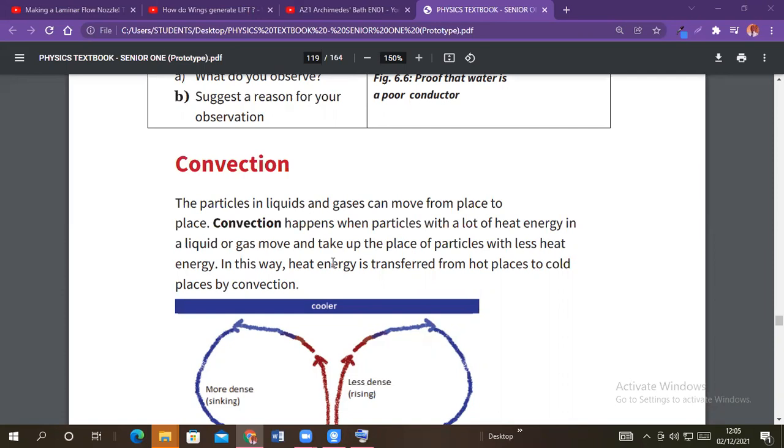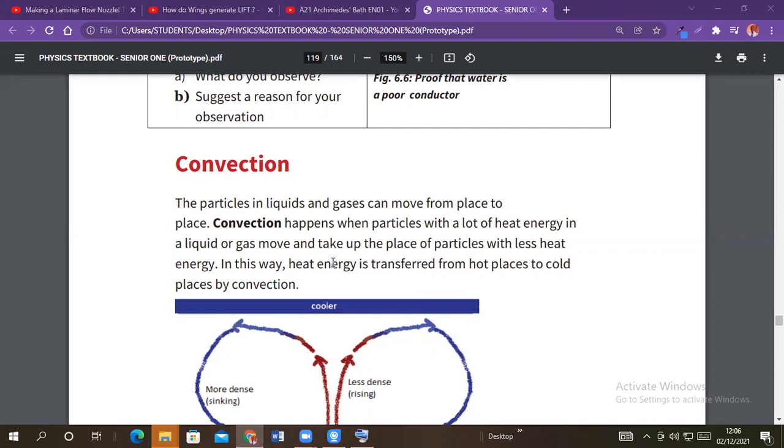They have free movement. So in most cases, when heat is supplied, the molecules that are near to the heat surface or to the heat source will be energized. They will absorb that heat. They will become energetic. Those particles, those molecules, will gain heat energy. And once they gain heat energy, they will become energetic. And when they become energetic, they will move. If they are gases, they will move up. If they are liquids, they will move up.